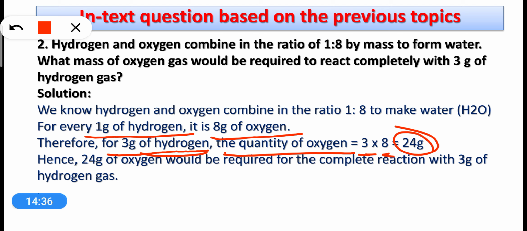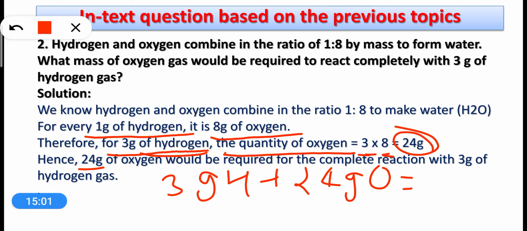So if there are 3 grams of hydrogen and if they need to combine with oxygen to make water, so 24 gram of oxygen will combine with 3 gram of hydrogen to make water, right? So 3 gram hydrogen plus 24 gram oxygen, they will make water. That means the total amount of water will be 27 gram. So I hope the concept is clear to you.